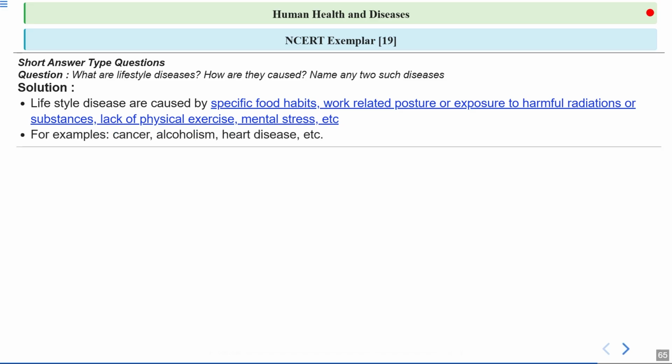Examples are cancer, alcoholism, heart disease, etc. So these are the lifestyle diseases. So these diseases depend on what you are eating, what your diet is, how much physical activity you are doing, and the level of stress also, because stress can cause a lot of diseases. It can cause hormonal imbalance as well.